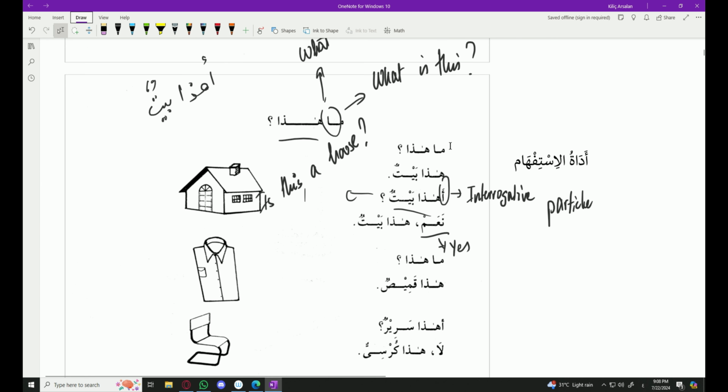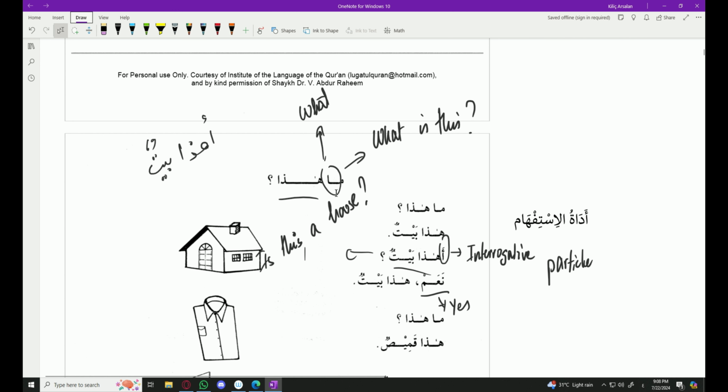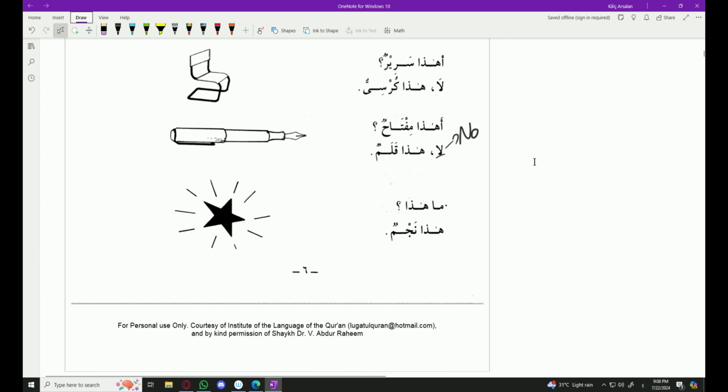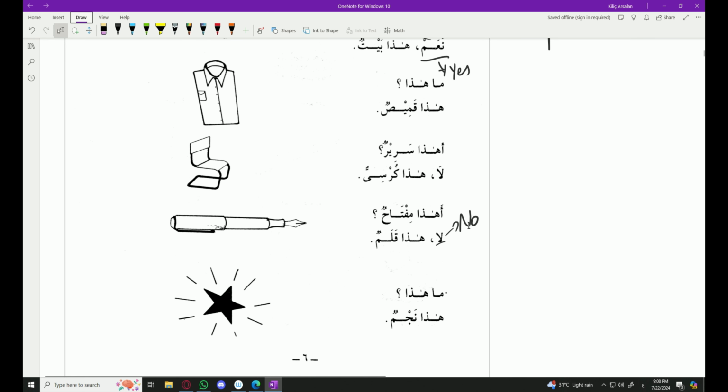Moving forward, mahaza means what is this? Ma has multiple meanings, but until now, ma only means "what" for you. And ahaza baitun? Is this a house? Here the hamza with the fatha is the interrogative particle, and the interrogative particle in Arabic is called adat al istifham. Na'am means yes, and la means no.